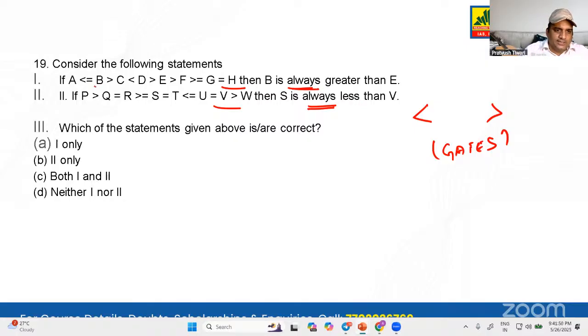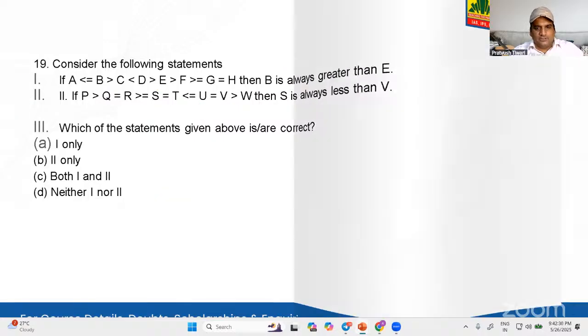Now let's see, B is here and you have E over here. When you see B is greater than C, that is true, but then C is less than D and then D is greater than E. So if there would have been just a greater than sign, then you could have said yes, otherwise always is making it wrong. So first it's not going. Second, S is always less than V. Let's see where is S. S is here and where is V? V is here. Always less than. If you see, guys, here you have an equal to sign. Here you have an equal to sign. That is something which you should keep in mind. So again, that's also not working. So the right answer here will be neither 1 nor 2.